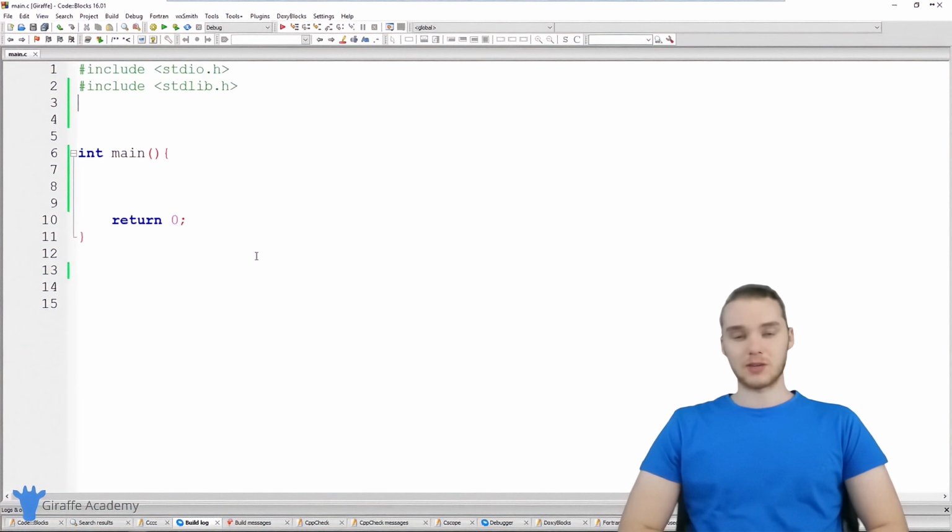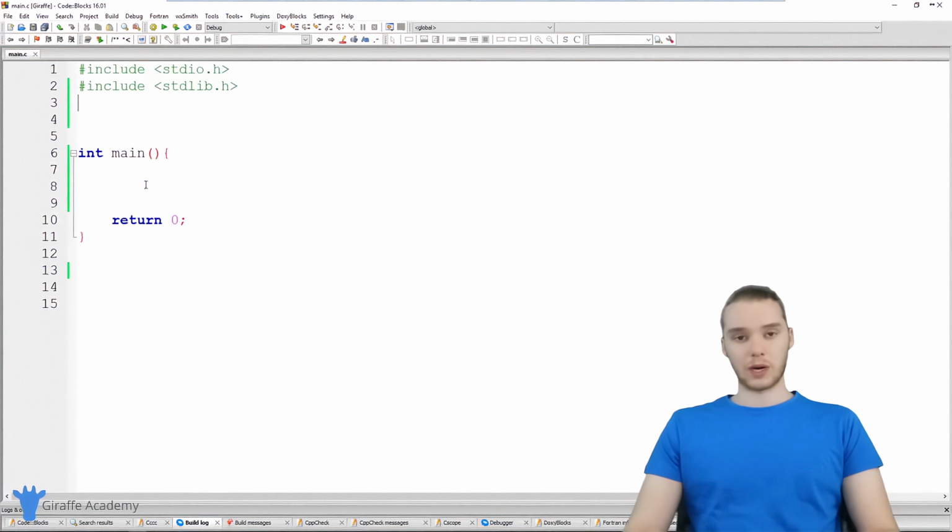In this tutorial, I'm going to talk to you guys about if statements in C. Now, an if statement is a programming structure which we can use to help our programs make decisions. By using an if statement, our programs can actually respond: in certain circumstances they can do certain things, and in other circumstances they can do other things. If statements are extremely powerful, and they're a great way to add some intelligence to our programs.